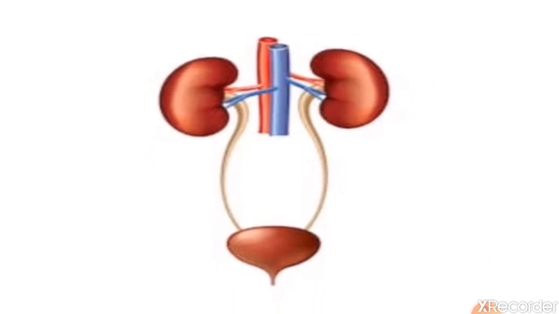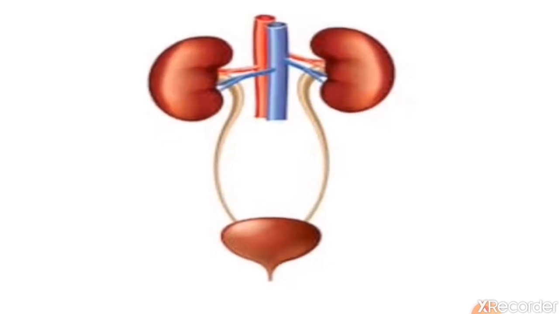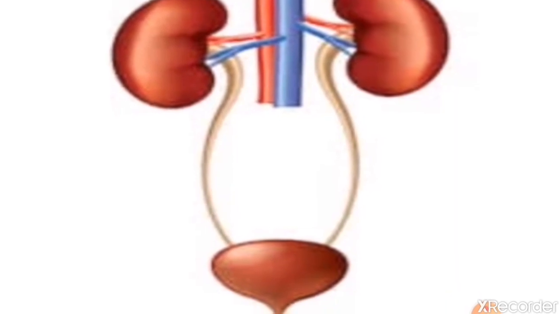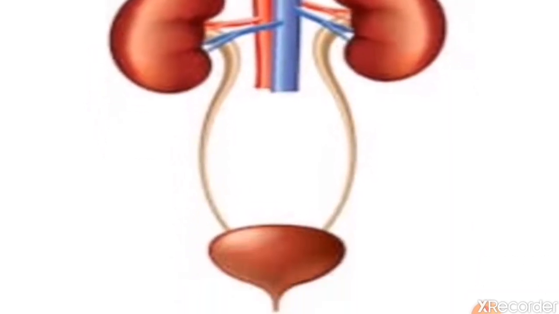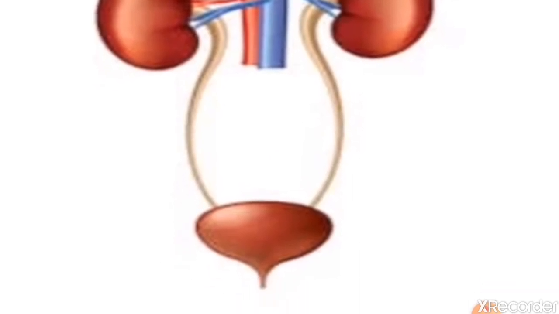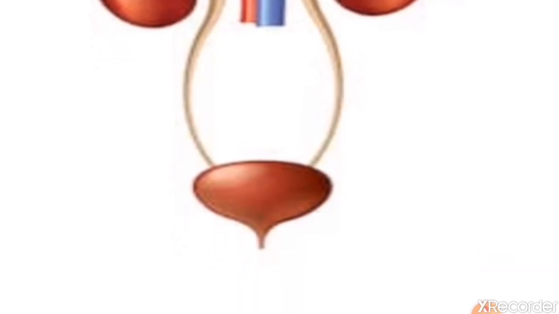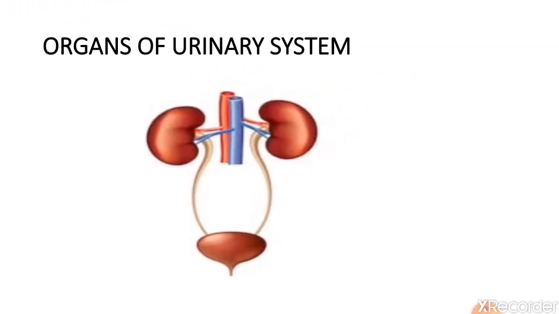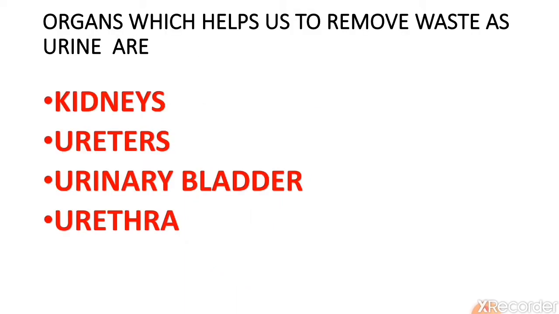to carry the blood. And then you can see a light pale brownish tube-like structure going down. These two tubes are called ureters, and there is a bladder. You can see a balloon-like figure. This is called the urinary bladder. And then down from that, the urethra is there. The tube-like opening is called the urethra. We are going to learn about these parts one by one.